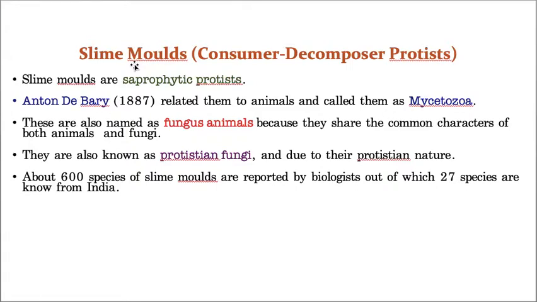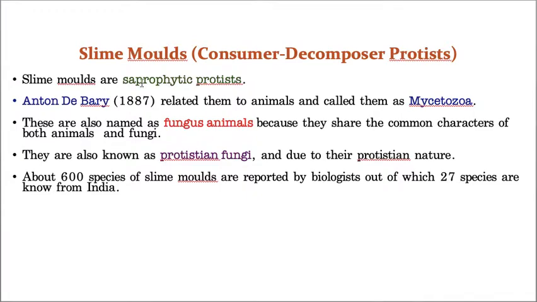But later, many scientists told, yes, they are showing similarities with animals, but they are also showing similarities with fungi. That's why it is not correct to place them under Mycetozoa. That's why they created a separate group called slime molds, which is included under kingdom Protista. I think now we understood so clearly.